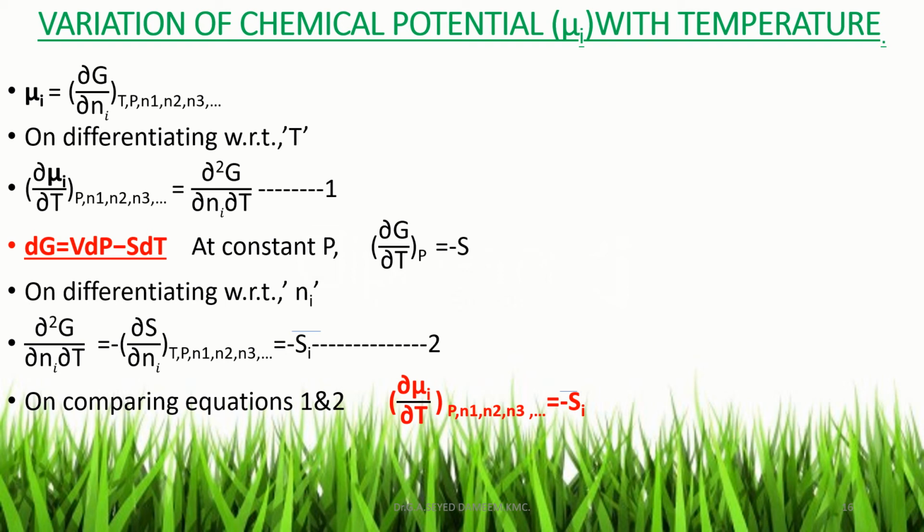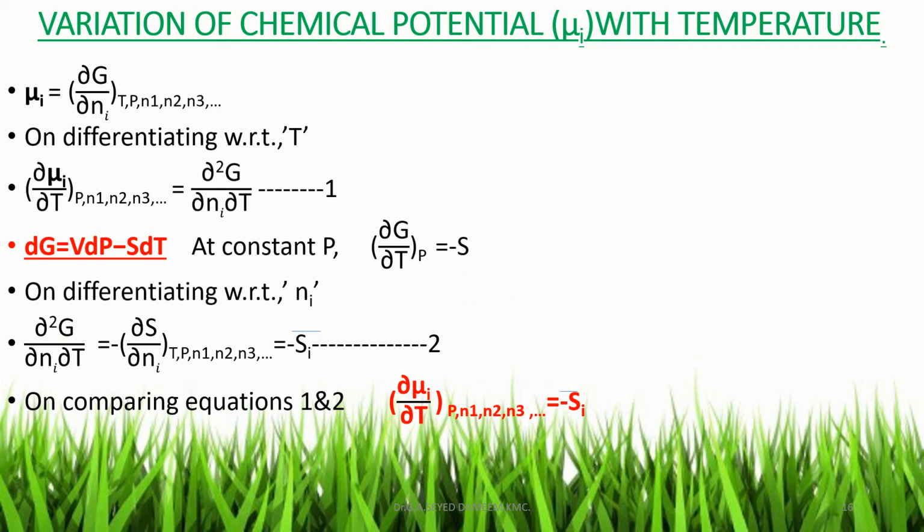Now we know mui, the chemical potential of the ith component, is given by dou G by dou ni at constant temperature, pressure, n1, n2, n3, etc. Now on differentiating the left hand side and right hand side with respect to temperature, the left hand side becomes dou mui by dou T at constant pressure and n1, n2, n3, that is equal to, on double differentiation of the right hand side, dou square G divided by dou ni dou T. Now let this equation be 1.